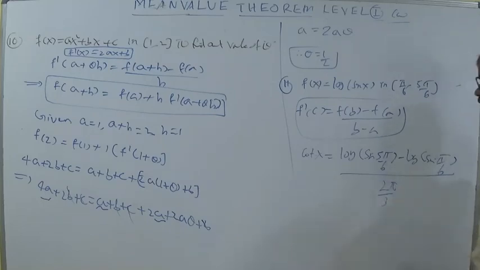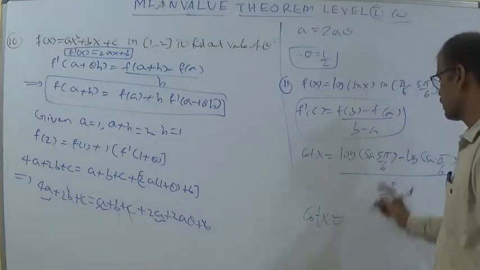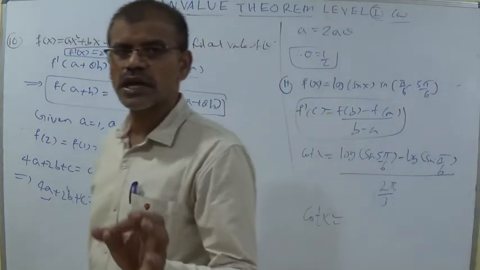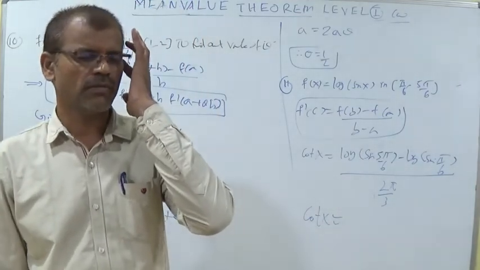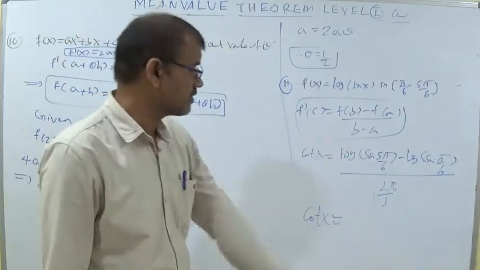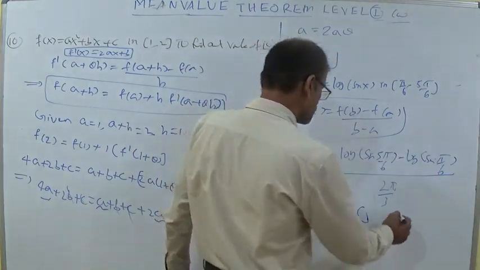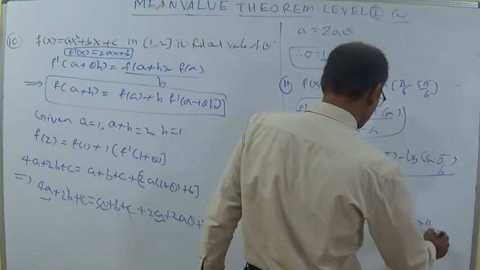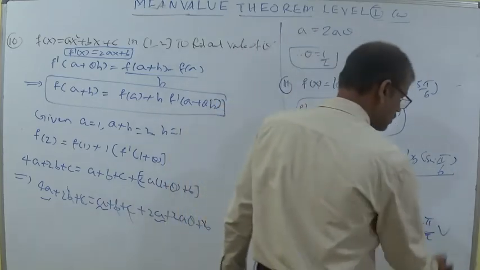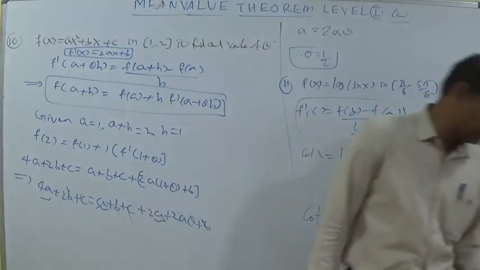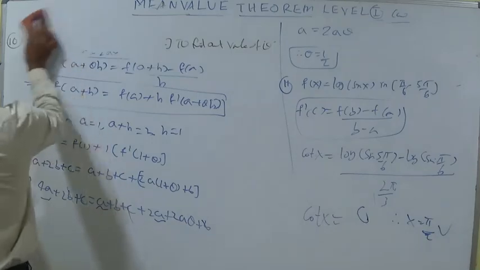Cot c is equal to log sin 150°. We know that sin θ is equal to sin(180° − θ), so sin(π − π/6) becomes only sin π/6. So this value and this value minus each other becomes 0. So cot c is equal to 0, c is equal to π/2. So C, the value he is asking about, is π/2. π/2 is the second option here.